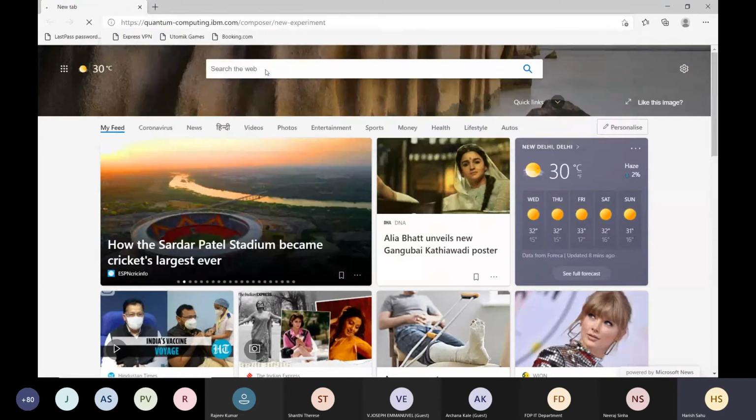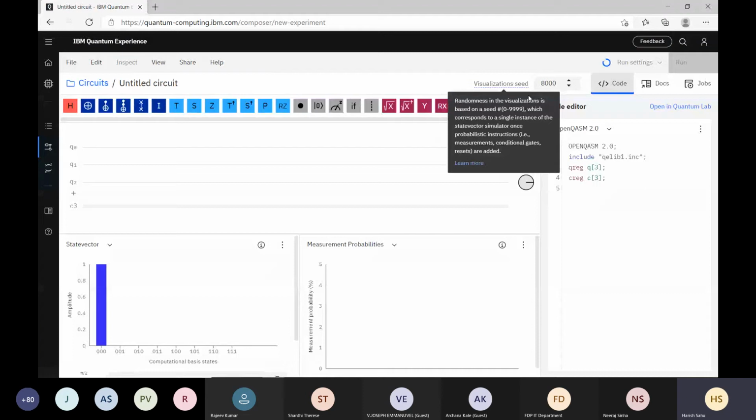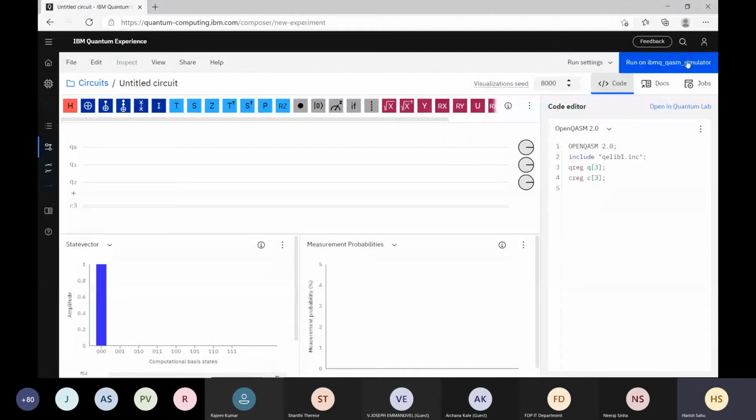If you search for IBM Quantum Experience, then you will get this kind of platform. Maybe you have to log in also. If you want to go ahead with me, you can just open IBM Quantum Experience, and there will be some login options, and then you can log in here. Once you log in, you will be at this kind of interface.